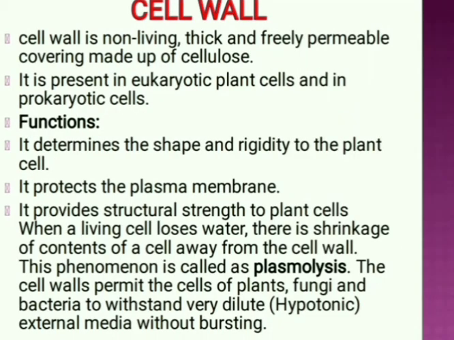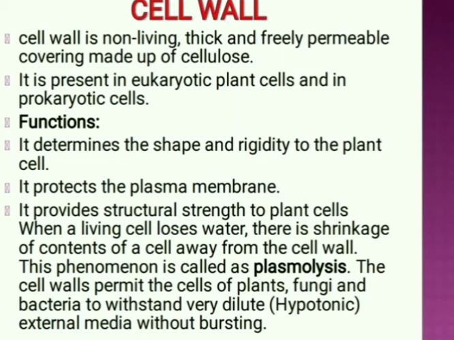Let us discuss another part of the cell, that is the cell wall. Cell wall is present in the plant cell but absent in the animal cell. Cell wall is a non-living, thick and freely permeable covering made up of cellulose. It is present in eukaryotic plant cells and in prokaryotic cells. Function. It determines the shape and rigidity of the plant cell. It protects the cell membrane, or plasma membrane. It provides structural strength to the plant cell.